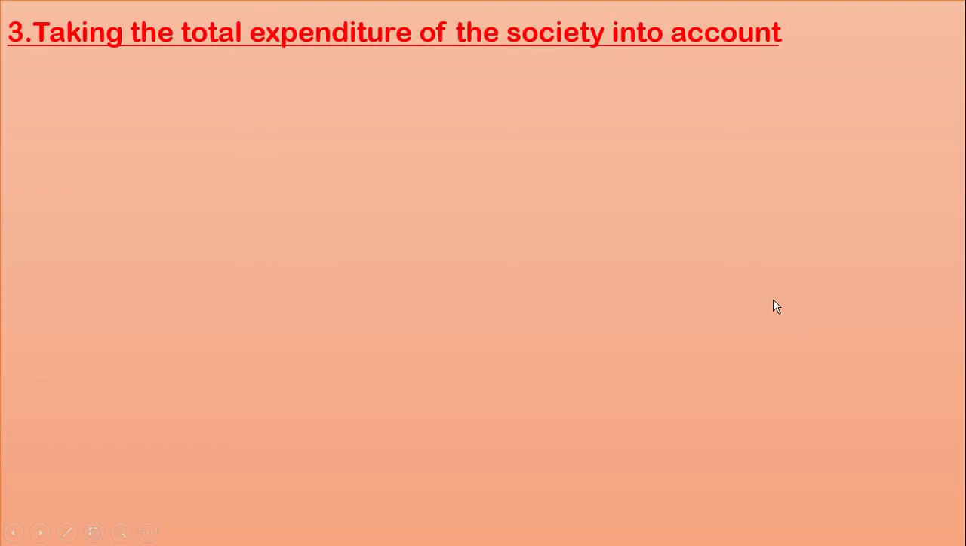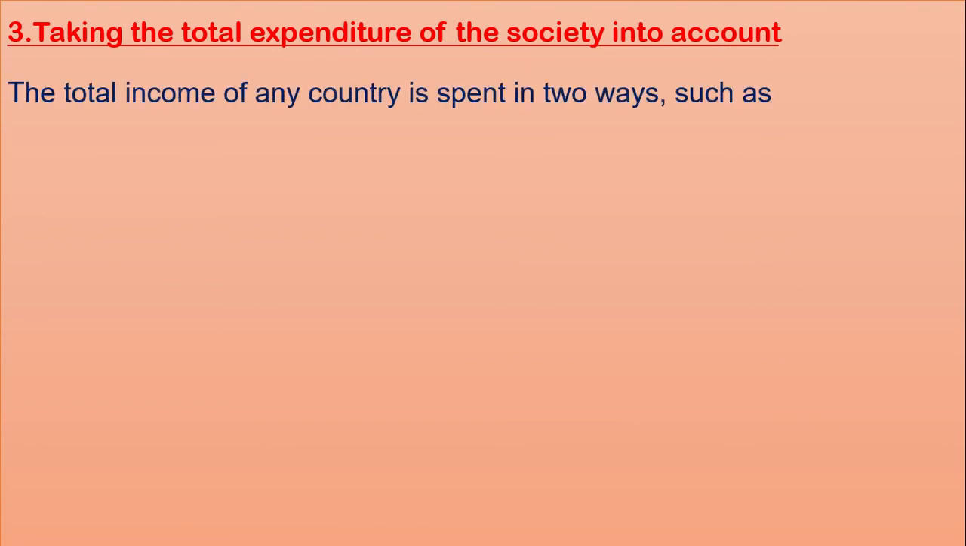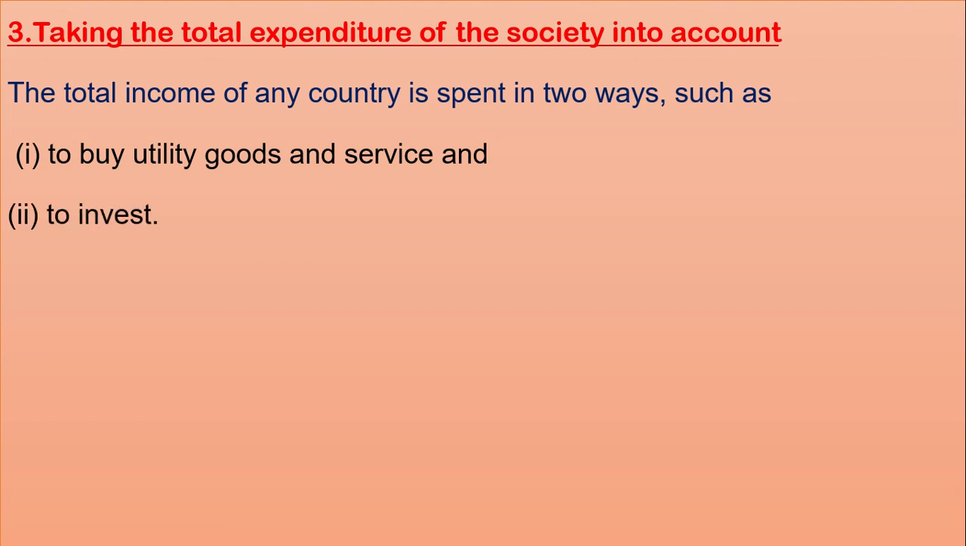Now number 3, taking the total expenditure of the society into account. The total income of any country is spent in two ways: number 1, to buy utility goods and services, and number 2, to invest. So when people earn income, they spend their money for two purposes: to buy utility goods and services, and to invest.